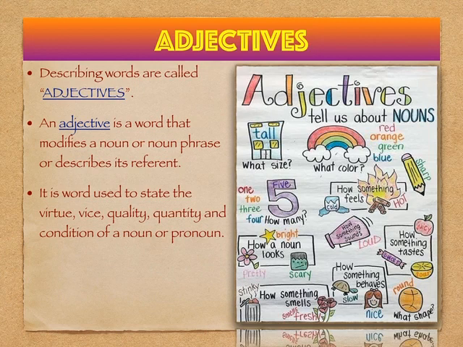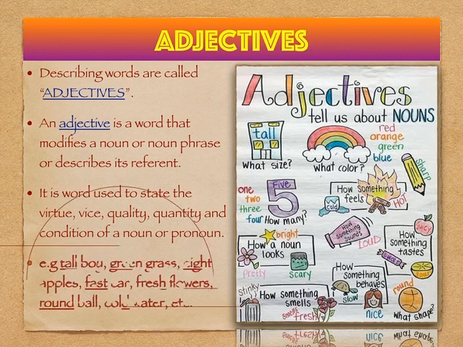It can talk about the size, color, the feelings, or how many of them, that means quantity, or how does it look, or how does it sound, how does it smell or behave, and what is the shape of the noun. So when you get the answer for all these questions, they are describing the nouns, and so those words which describe the nouns are called adjectives.